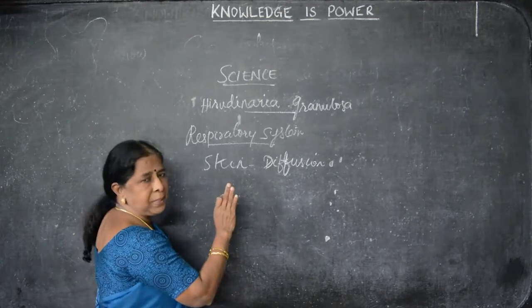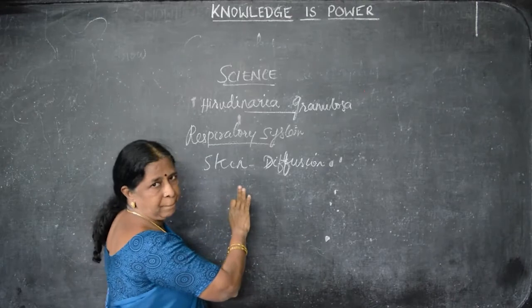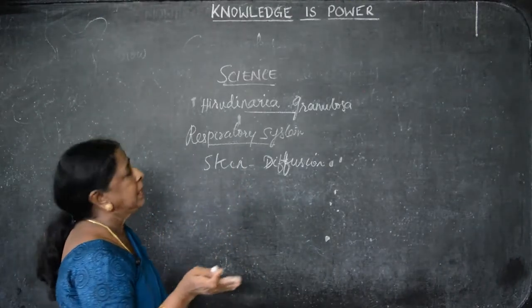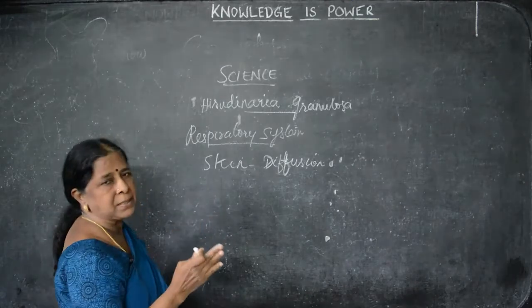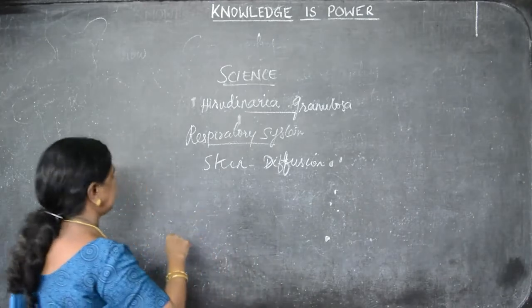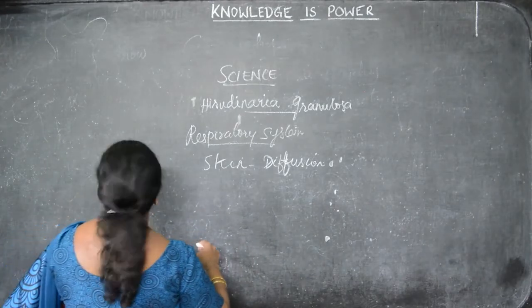So whatever it may be, it is the form of diffusion. So what is respiration? It is the exchange of gases. Here oxygen and carbon dioxide, two gases. It's quite common for all living organisms. Next to the respiratory system, we have to see circulatory system.